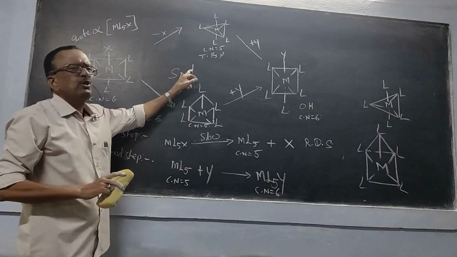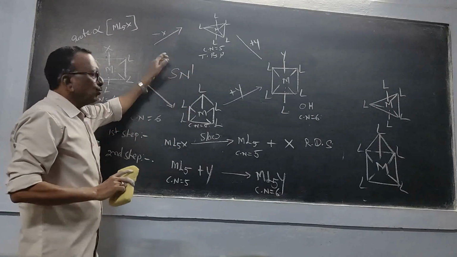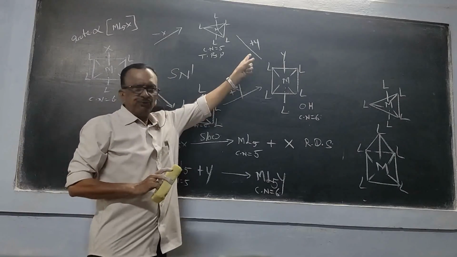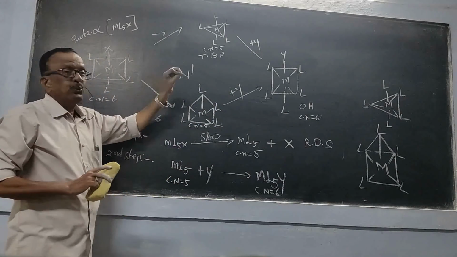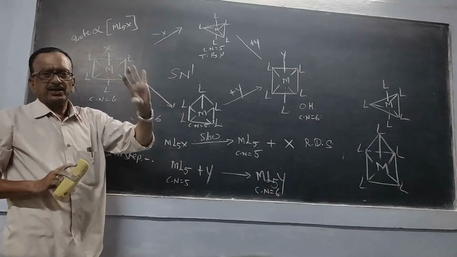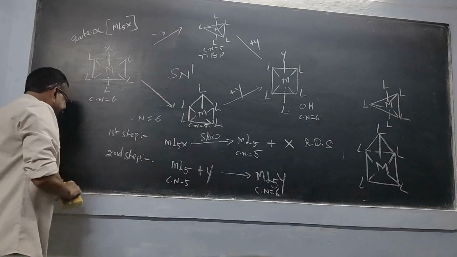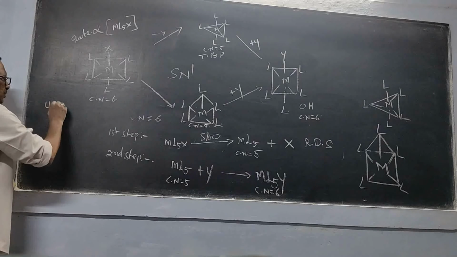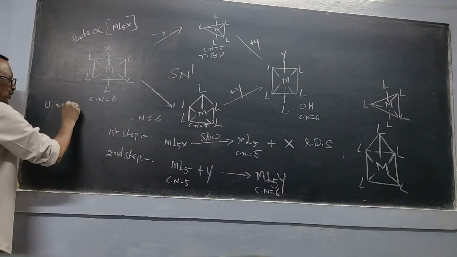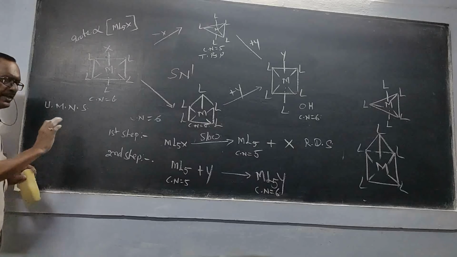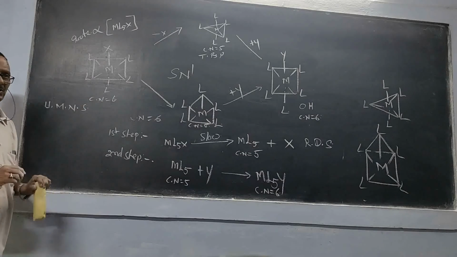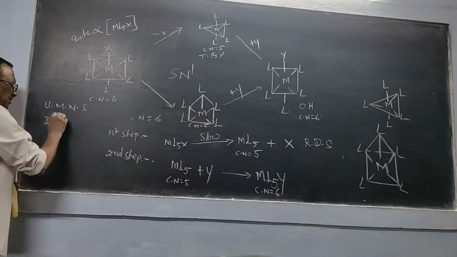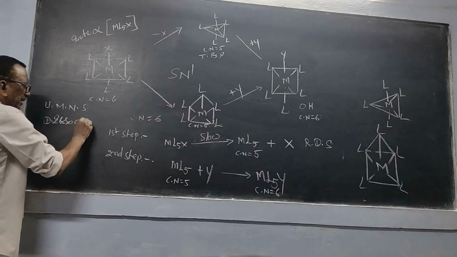So it is participating in the chemical reaction. That's why it is called unimolecular. And it is a nucleophilic substitution. Why? Because one nucleophile X is replaced by Y nucleophile. So that's why it is a unimolecular nucleophilic substitution reaction. Another very important word is there. So now here we have called this one a unimolecular nucleophilic substitution reaction. In this, the mechanism that is occurring, this reaction is also called a dissociation reaction.